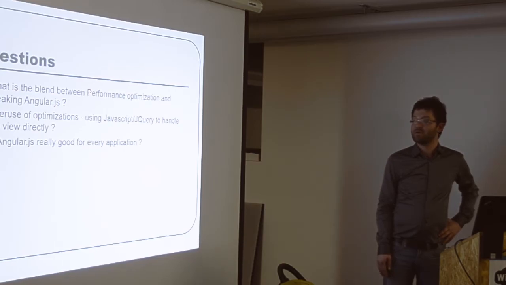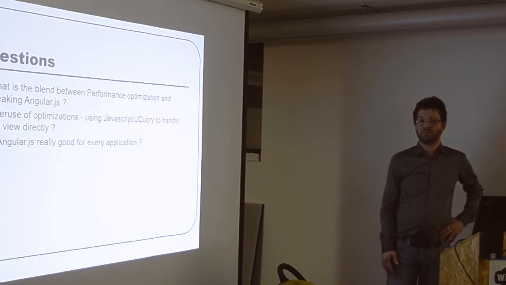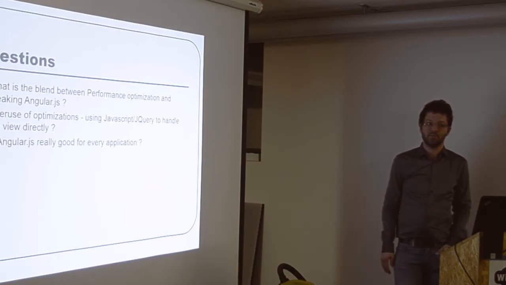Well, the first question is probably for any kind of performance optimization, right? Because that's always the stuff that you do in the end that will break your maintenance. I always think it's important to understand where performance matters. If you optimize your loop, where you have 100 users you loop over in an array, and you optimize it so you can't read the code anymore, it doesn't make any sense.